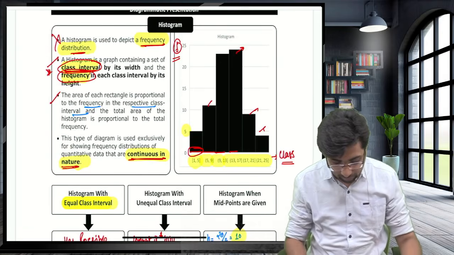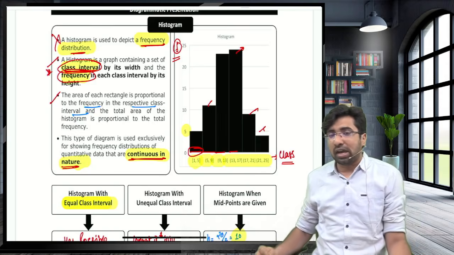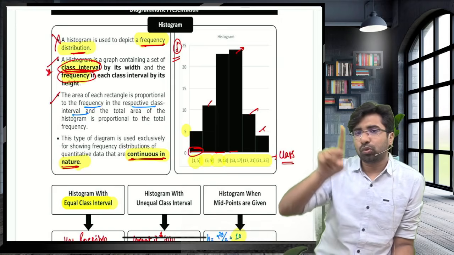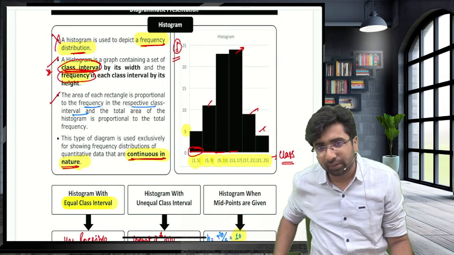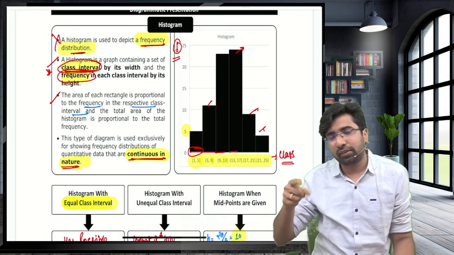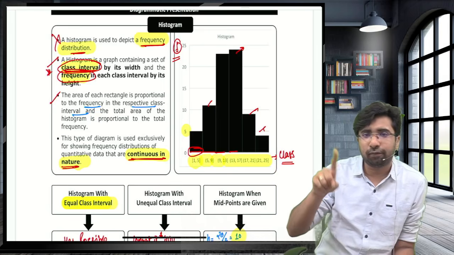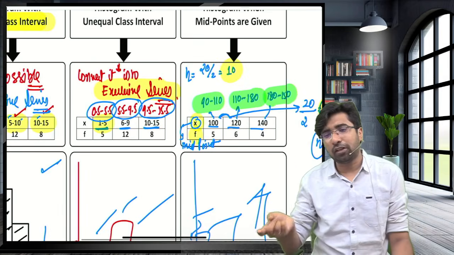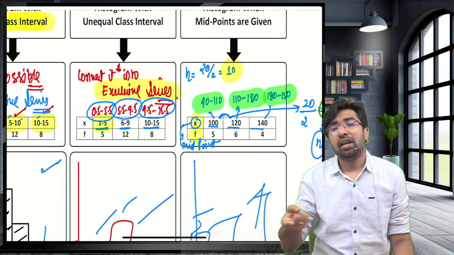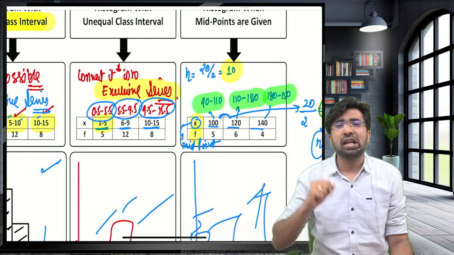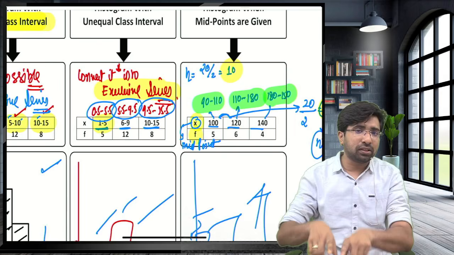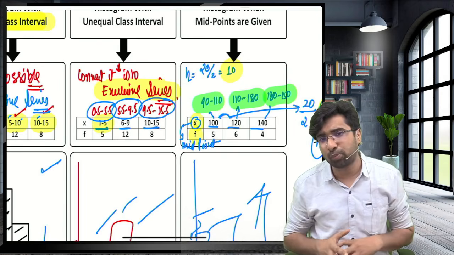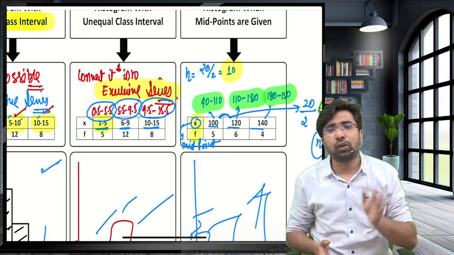If I ask you what a histogram is, sir, histogram is one kind of frequency presentation of the tabular presentation. We can draw a histogram only in the case of a continuous series. If you have an exclusive series, then it's okay. But if you have an inclusive series, first of all, we will make it exclusive. If we have the midpoint, then by taking the difference, we will compute the height; we subtract the height to get the lower limit and add the height to get the upper limit. We first make the series exclusive, make the class intervals, then we can draw the histogram. The histogram is plotted between the class interval and the frequency.